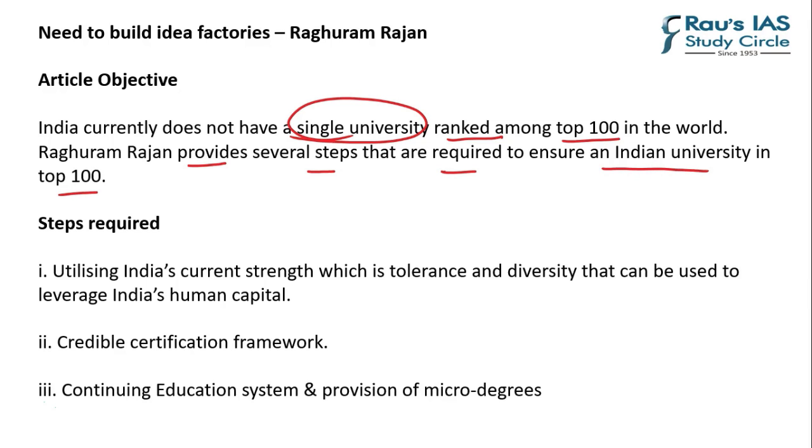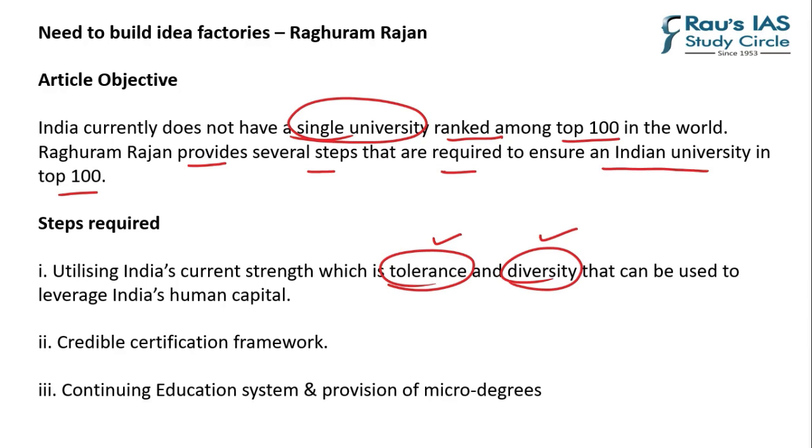As far as the first step is concerned, he focuses on tolerance and diversity. India should provide an environment of tolerance and diversity that allows free exchange of different ideas and allows dissent upon contemporary issues, which is necessary to create an educational environment. So this is one of the first things: India should be more tolerant and diversity driven.